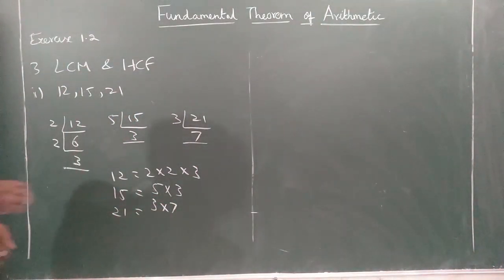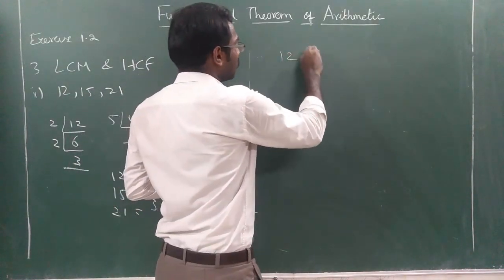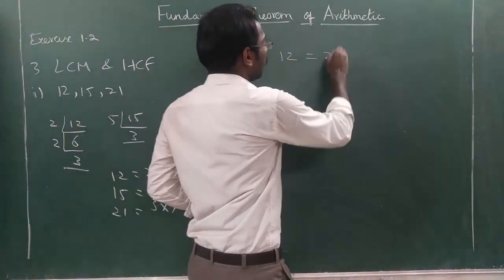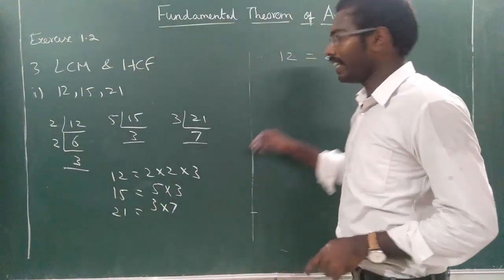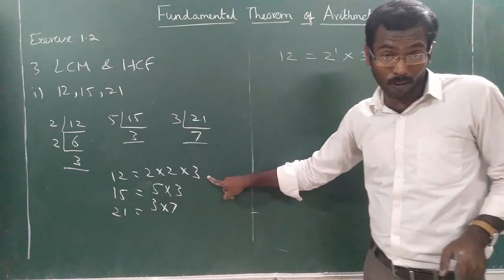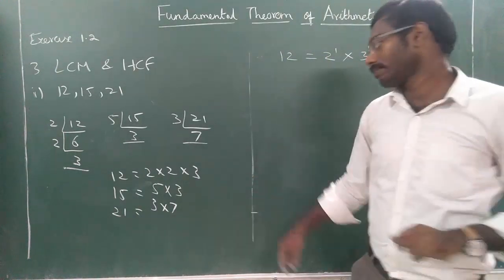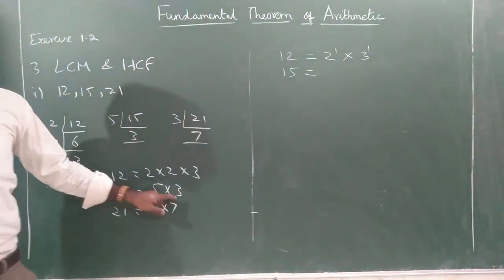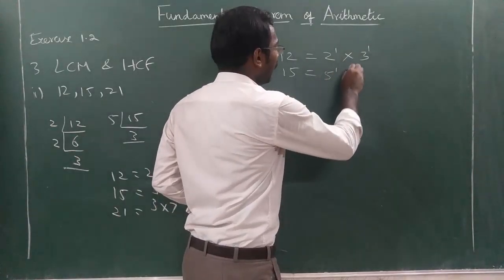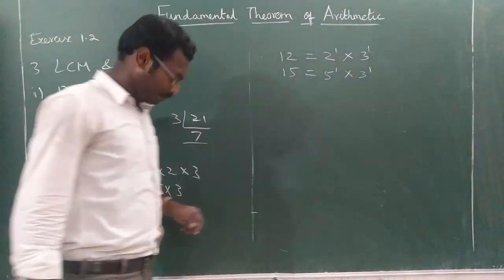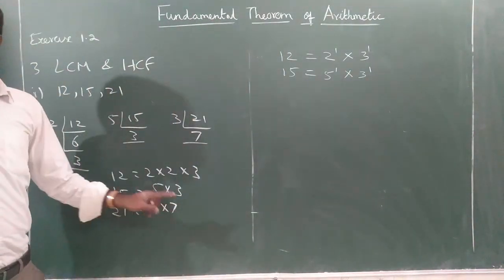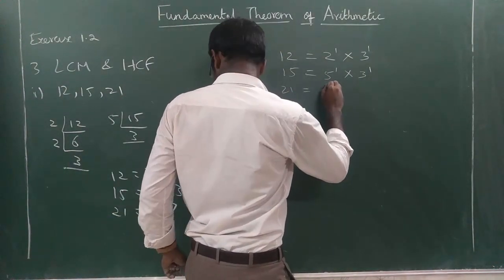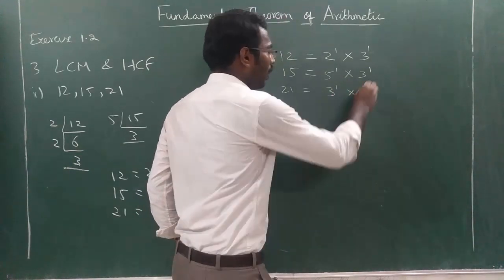Okay. So we will write it in terms of powers. So 12 is equal to, how many times 2 is there? 2 power 1. 12 is equal to 2 power 1 into 3 power 1. 3 is present only 1 time. Clear? Now 15 is equal to 5 into 3. So 5 power 1 into 3 power 1. 21 is equal to 3 into 7, only 1 time. So 21 is equal to 3 power 1 into 7 power 1.